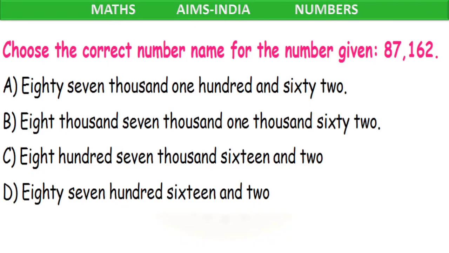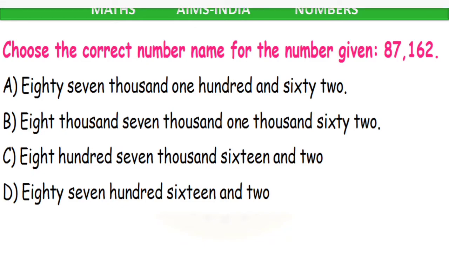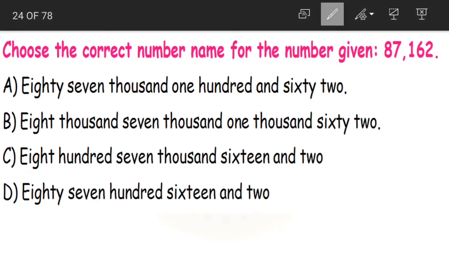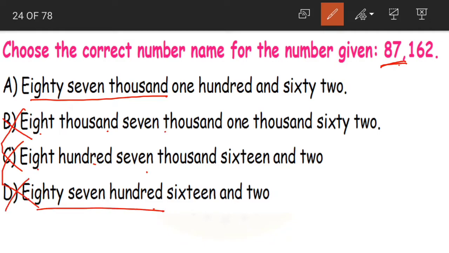Next question. Choose the number name for the number given. 87,162. Yes, children. First let us see, we need 87,000 here. This is 8,007. Wrong. 807 wrong. 8700 again this is also wrong. What is the correct answer?